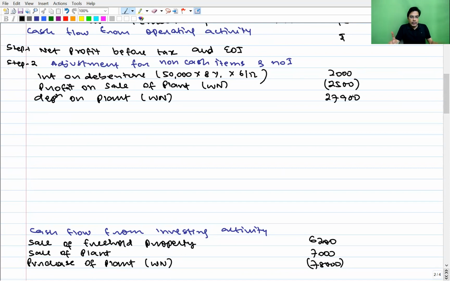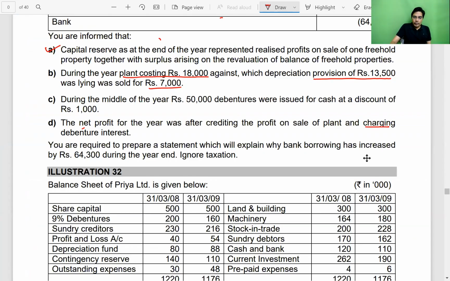Now, one doubt which you may have is that profit on sale of freehold property we did not minus in operating activity, but profit on sale of plant we deducted in operating activity. The reason is profit on sale of freehold property was not put to P&L account, it was put to capital reserve. So it is not included in net profit, so we didn't minus it. In P&L account, any income, any expense, any gain, any loss which relates to other activities would be eliminated to find out the profit from operating activity.